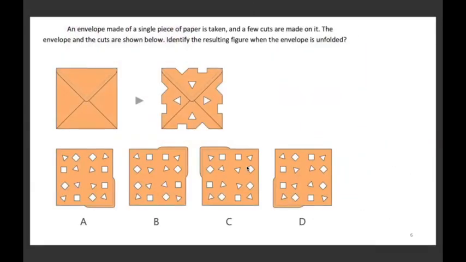An envelope made of a single piece of paper is taken and a few cuts are made out of it. The envelope and the cuts are shown below. Identify the resulting figure when the envelope is unfolded. Okay. So here our clue is this corner. This corner is our reference clue. Why? Because envelope का एक ही side होगा ये वाला जहाँ पे वो curve थोड़ा बड़ा वाला edge होगा इसका.